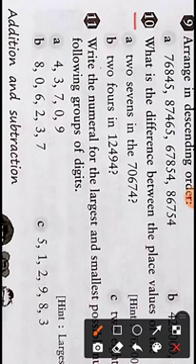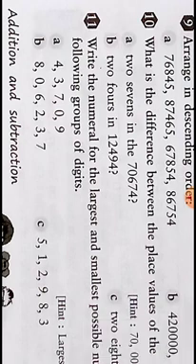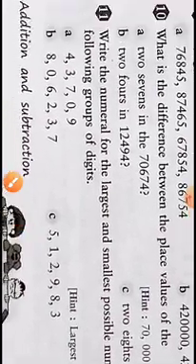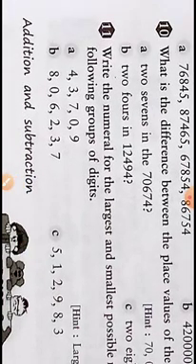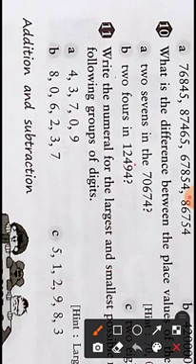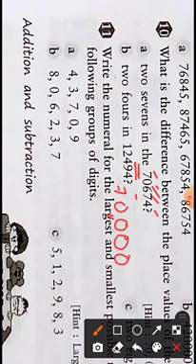In question number 10, what is the difference between the place values of the two sevens in the given number? We have to find the place values of the two sevens first, then find the difference. Difference means we have to subtract them. Let us find the place value of the first 7. This is 1, 10, 100, 1000, 10,000. That means the place value of the first 7 is 70,000.